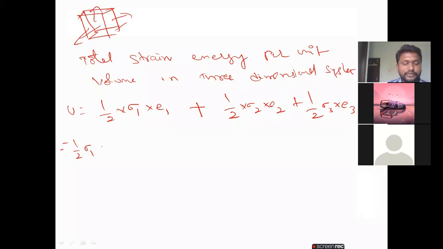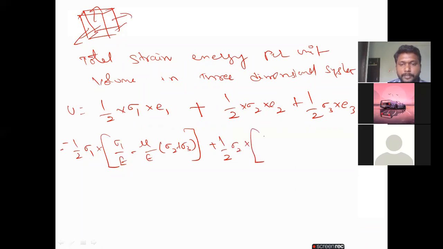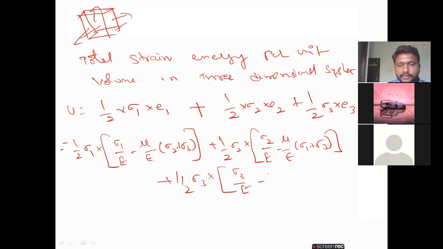Half into sigma 1 into (sigma 1 by E minus mu by E into sigma 2 plus sigma 3) plus half into sigma 2 into (sigma 2 by E minus mu by E into sigma 1 plus sigma 3) plus half into sigma 3 into (sigma 3 by E minus mu by E into sigma 1 plus sigma 2). So I substituted the strain values E1, E2 and also E3.